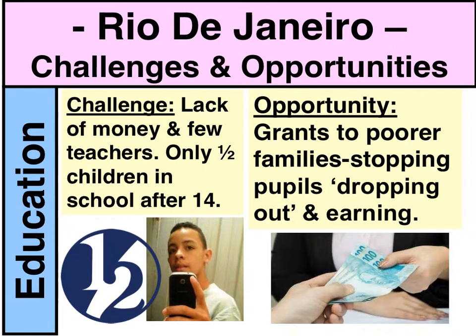So the opportunity to solve this and break this generational problem is giving grants, giving money to poorer families, and that stops people dropping out of school, and therefore they can be earning money at a higher rate when they leave school, and that stops that generational problem.